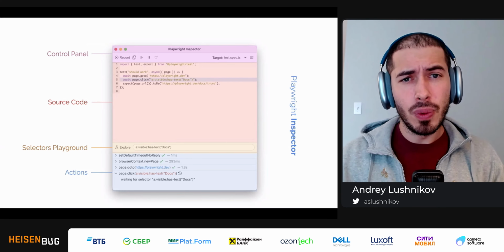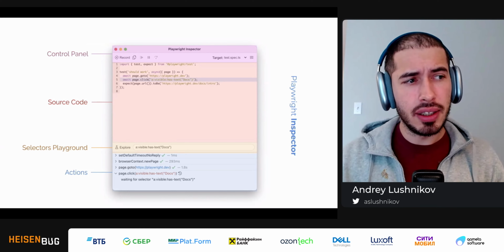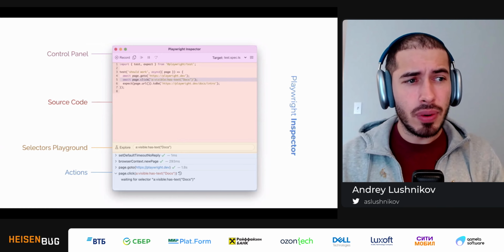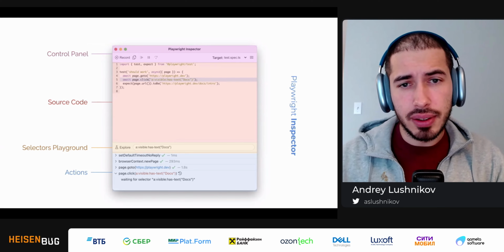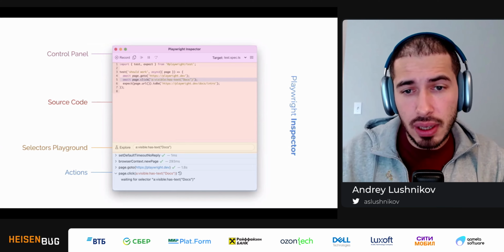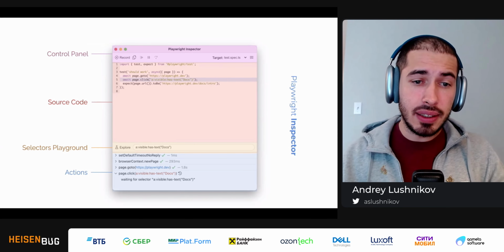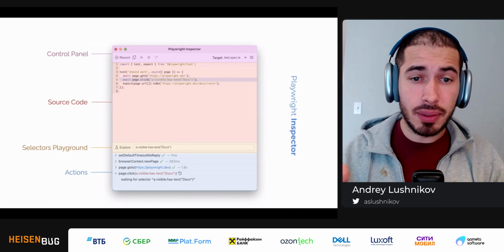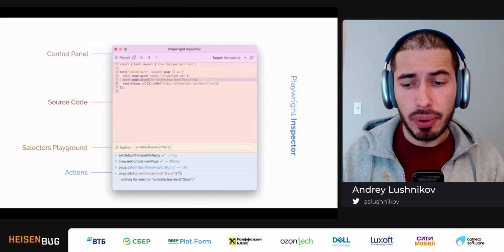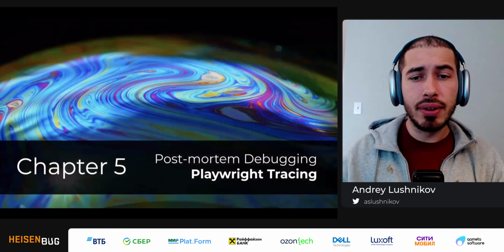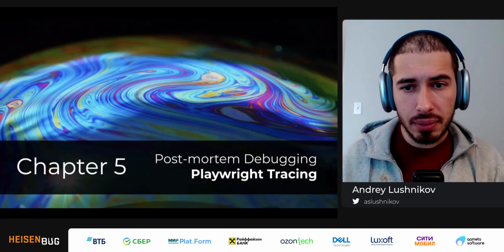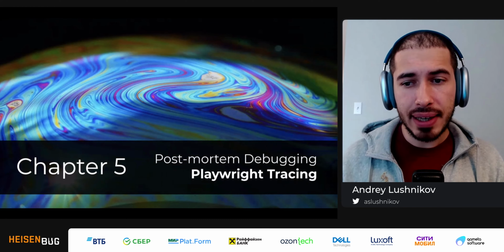But wouldn't it be cool if I can actually deep dive into the test run? I want to go and see what was in the browser console during the test run. I want to go and see what was the network traffic. And finally, I want to go and look inside the DOM of the actual browser during the test run. So it turns out all of this is possible. So let me introduce you to the Playwright Tracing, and actually to the Post-Mortem debugging with Playwright Tracing.